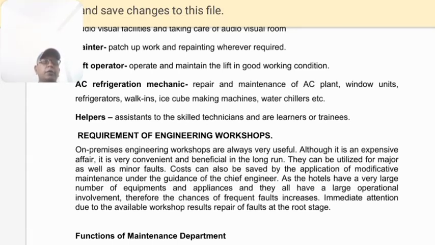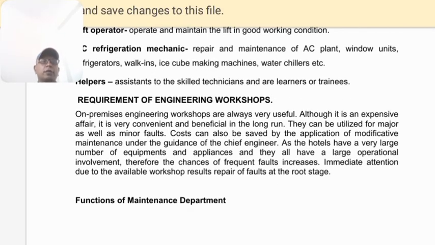They can be utilized for major as well as minor faults. Costs can also be saved by applications of modifications and maintenance under the guidance of the chief engineer. As the hotels have a very large number of equipments and appliances, and they all have a large operational involvement, the chance of frequent faults increases.